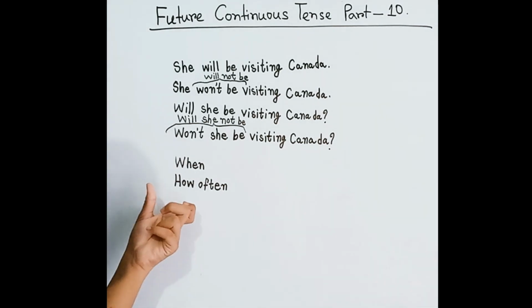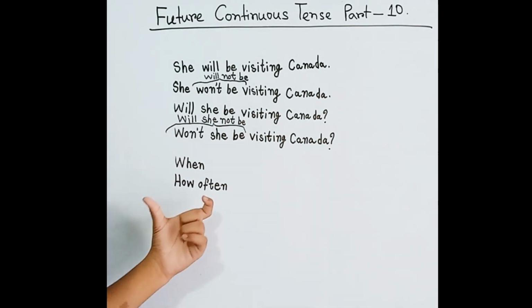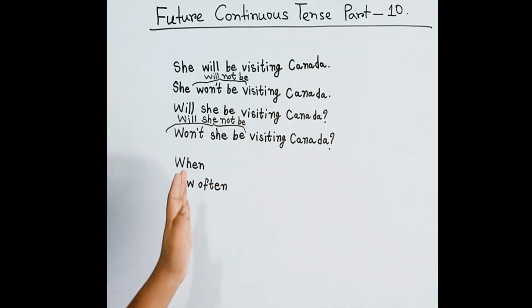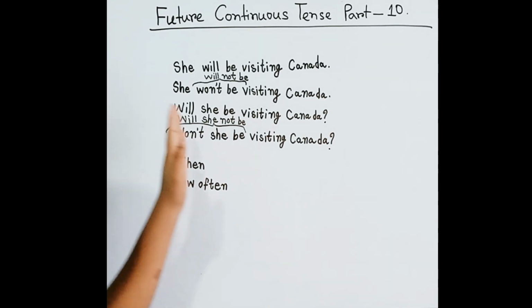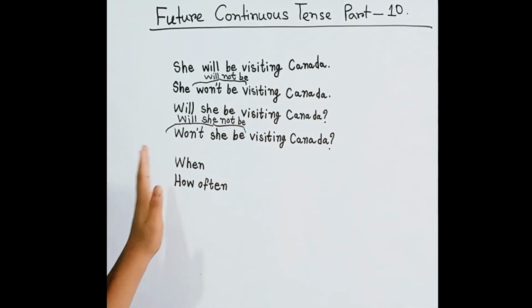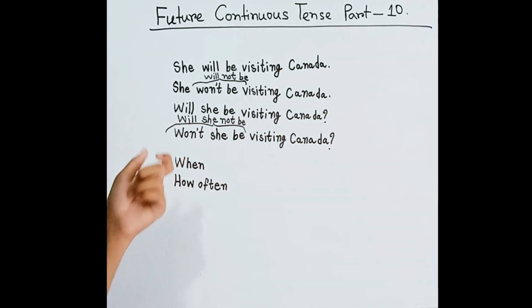We have also learned the WH words. We can say, when will she be visiting Canada, when will she not be visiting Canada, or when won't she be visiting Canada.